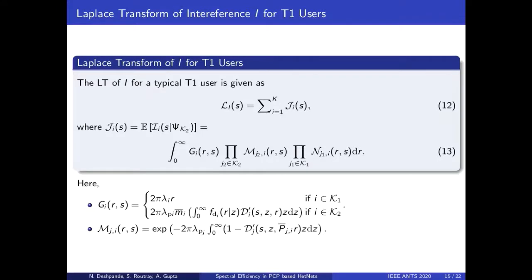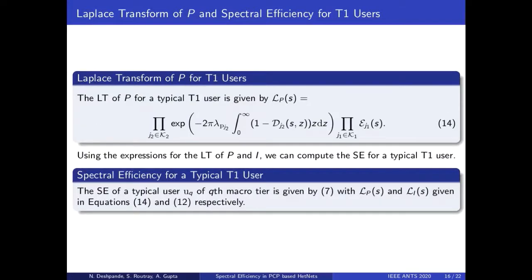After deconditioning these expressions over the parent PPP, we derive the unconditional Laplace transform of the interference for T1 users in equation 12 and the unconditional Laplace transform of power for T1 users in equation 14. Spectral efficiency for a typical T1 user can be derived by substituting these expressions in Hamdi's lemma discussed earlier.